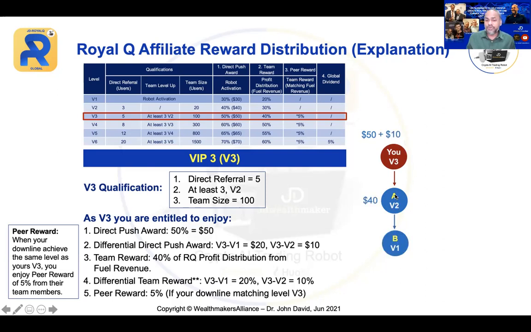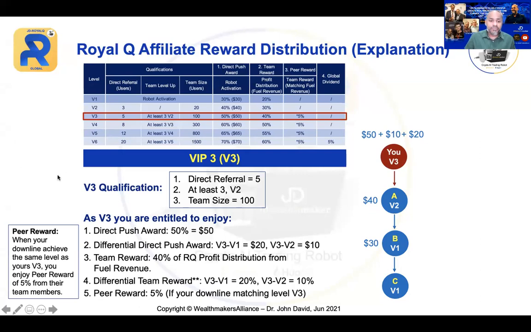Now, your V2, your A actually introduced to B, which is V1. A will enjoy 40. So you get the difference, right? 50 minus 40, which is $10. Now, your B introduced to C and B enjoyed 30. Now you enjoy how much? Can you see that? $20. Wow. Because now it's a 2 level. So that's the reason why the higher the level, the more and more of that differential reward you're going to enjoy.